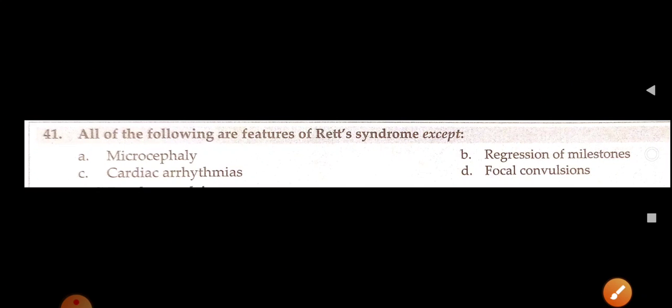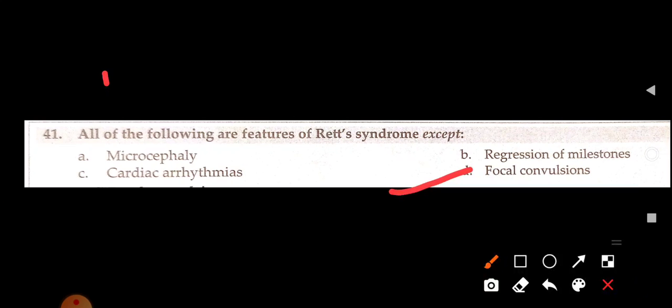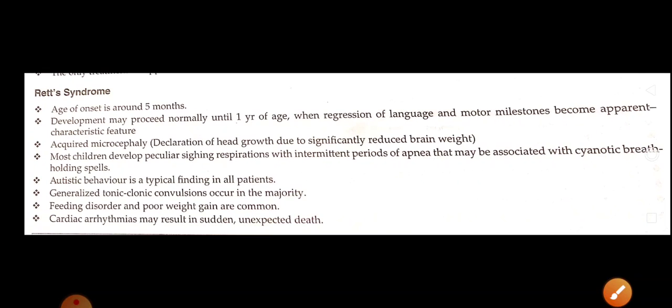Now, all of the following are features of Rett syndrome except. In Rett syndrome, we see what? They are asking except, so ready your pen and pencil, try to write the answer in your copy. In Rett syndrome we see microcephaly, regression of milestones, cardiac arrhythmias but no focal convulsions. We see generalized convulsions, or diffuse, we can say.